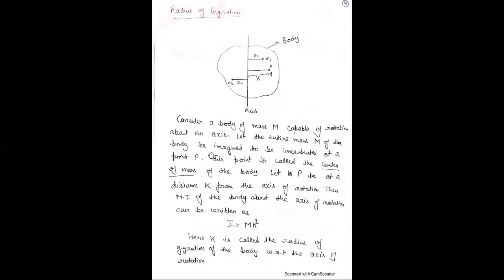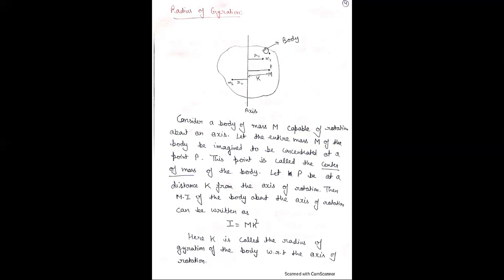The moment of inertia of a body about an axis is directly proportional to the mass of the body. Here, moment of inertia is directly proportional to the mass of the body and also to the square of the distance of the particle from the axis of rotation. If the mass is greater, the moment of inertia is greater, and if the distance is greater, the moment of inertia is also greater. Now the next term is radius of gyration.